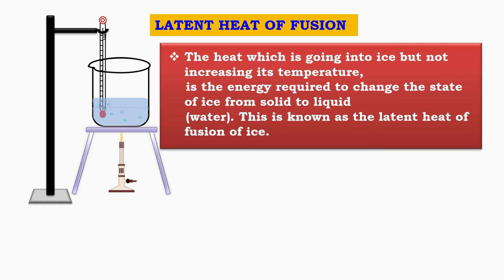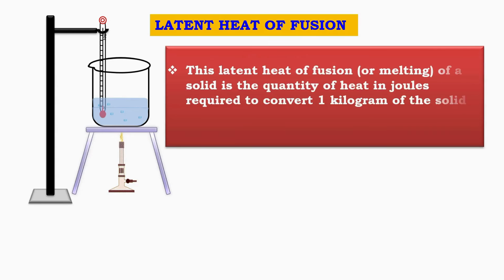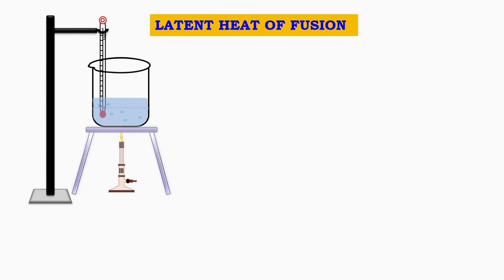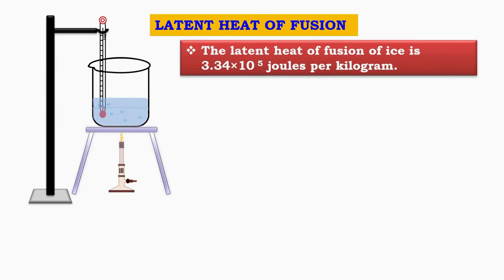The latent heat of fusion, also called the latent heat of melting, is the quantity of heat required to convert 1 kilogram of a solid, at its melting point, into liquid without any change in temperature. In simple words, the heat that goes into ice without increasing its temperature is the energy required to change ice from solid to liquid water. The latent heat of fusion of ice is 3.34 × 10^5 joules per kilogram. Thus, during melting, temperature remains constant because the supplied heat is completely used to change the state of matter. This hidden heat is known as the latent heat of fusion.